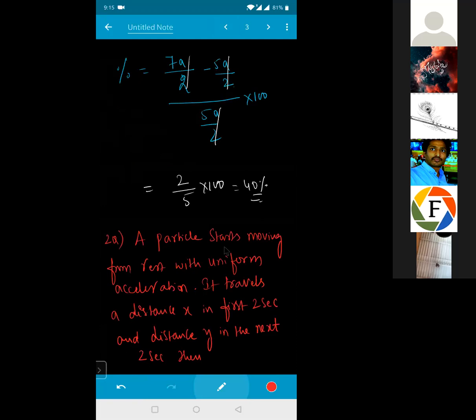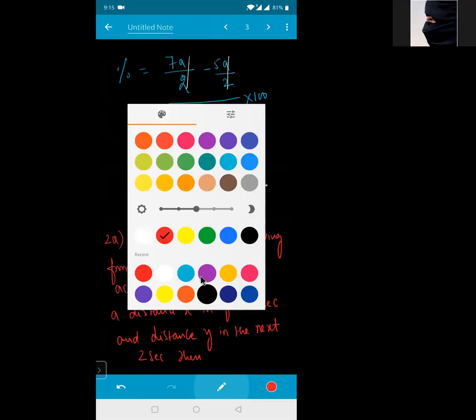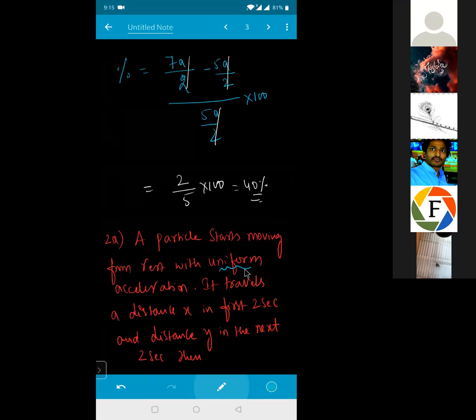A particle starts moving from your rest. That means initial velocity is how much? 0. And moving with uniform acceleration. Again, very important term right now. Uniform acceleration. It travels a distance of x in the first 2 seconds. First 2 seconds में कितना distance travel करा बेटा? It travels a distance of x in the first 2 seconds, and it travels a distance of y.